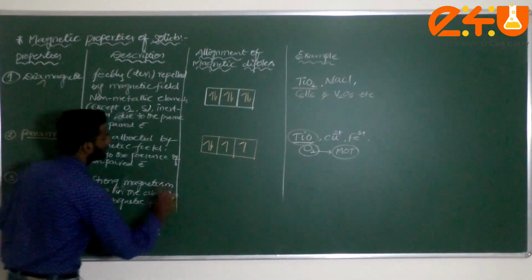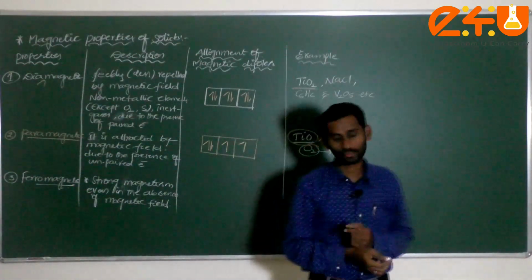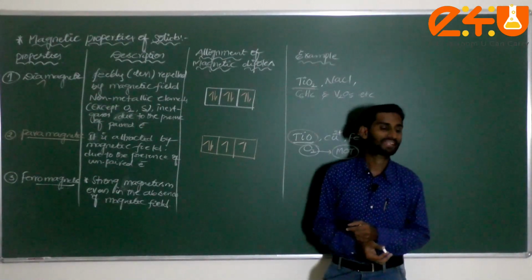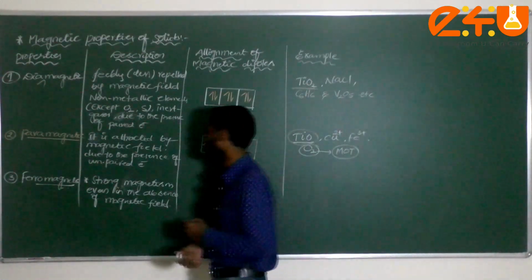If you are not applying any type of magnetic field also, the ferromagnetic substance itself acts as strong magnetism. Strong magnetic substance.